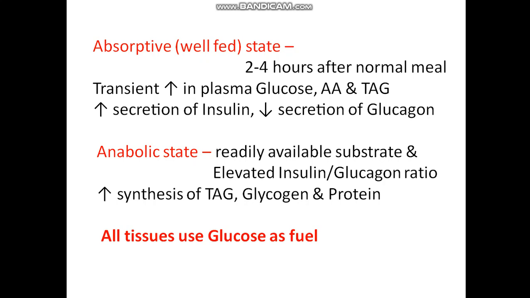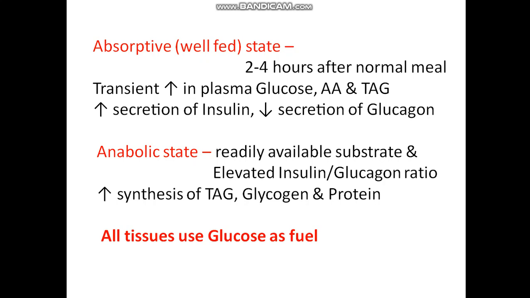The absorptive or well fed state lasts from 2 to 4 hours, or on average 3 hours after a normal meal. What are the other parameters in our body? There is a transient increase in plasma glucose, amino acids, and triacylglycerol, and increased secretion of insulin and decreased secretion of glucagon. Both have antagonistic functions.